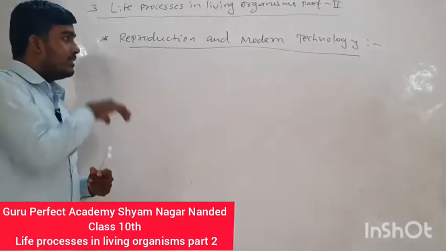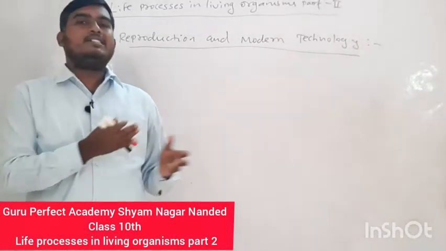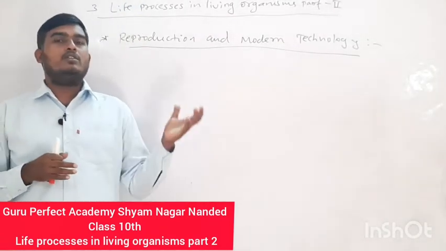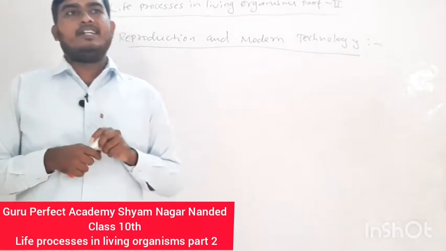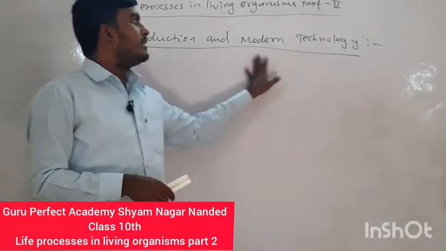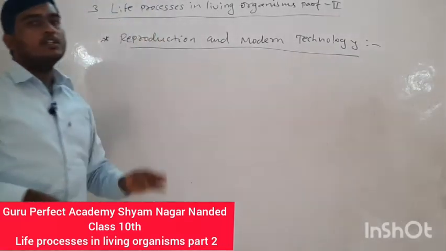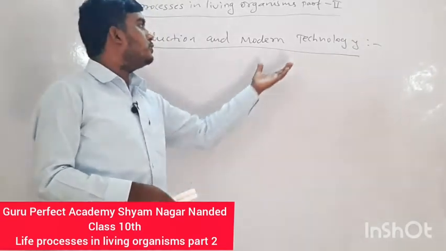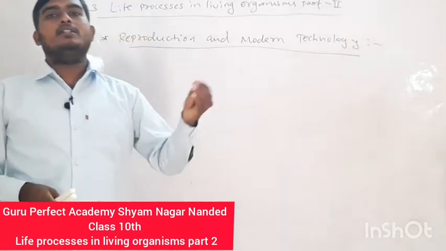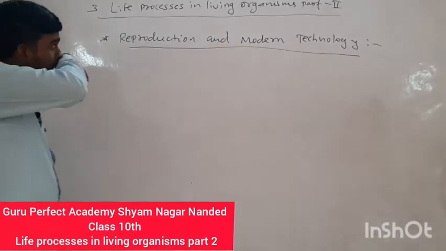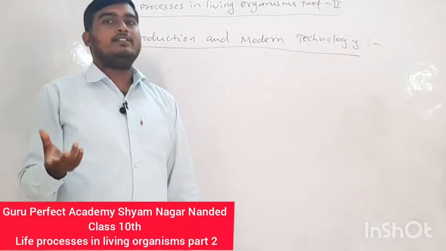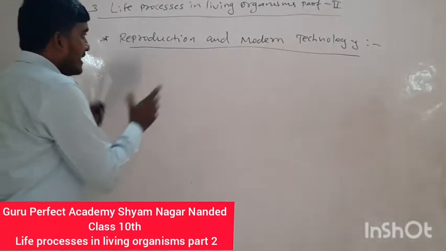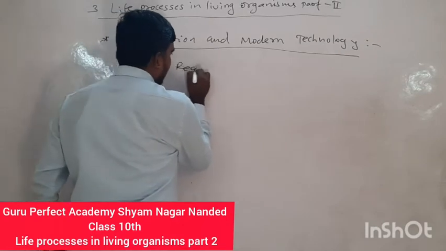They want a child but are unable to have one. That's why these modern technologies are very useful to them. These couples can use these techniques and they can have a child. So we have to discuss which kinds of techniques there are and how they are useful.